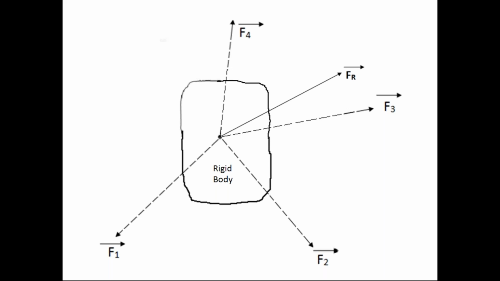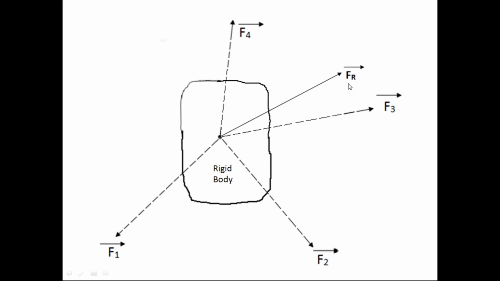The resultant force has the same effect on the rigid body as that of the four forces F1 bar, F2 bar, F3 bar and F4 bar. So once we calculate this resultant force, we apply the resultant force on the body and remove the remaining forces from the body. That is the concept of resultant force. So in this diagram, after finding this resultant force FR bar, I apply the resultant force on the body and I remove all these four forces from the body.